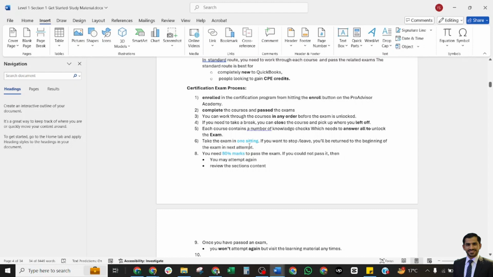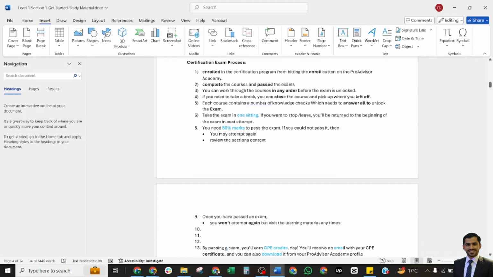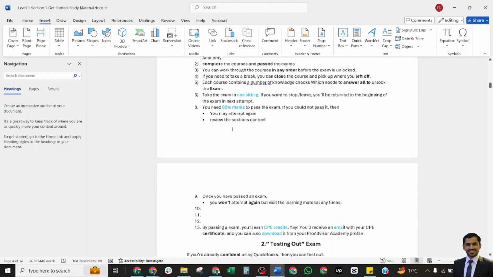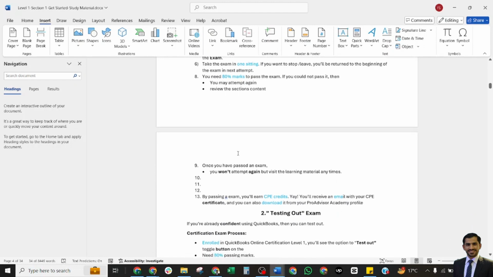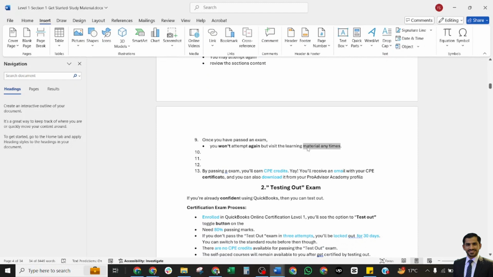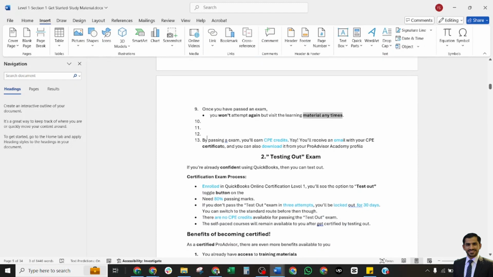Take the exam in one sitting, and if you want to stop or leave, you may return to the beginning of the exam the next time. You need 80% marks to pass this exam. If you cannot do this, then review the section's content. Once you have passed the exam, you won't attempt it again, but you may visit the learning material anytime. There are no restrictions.